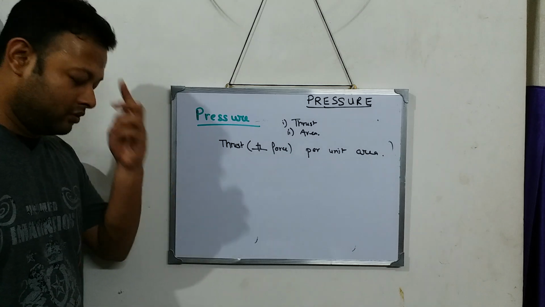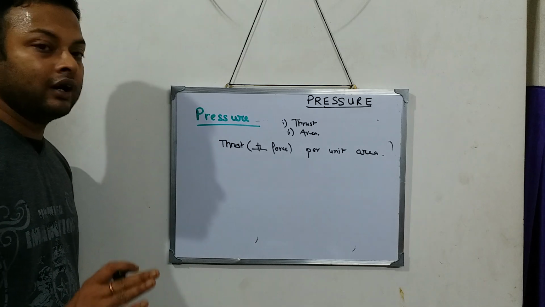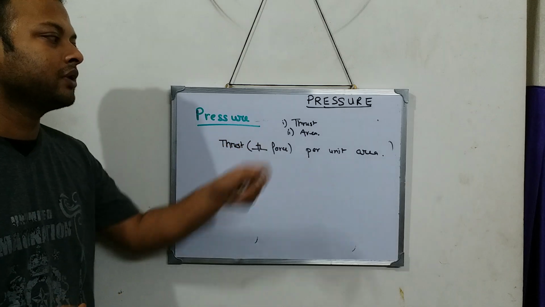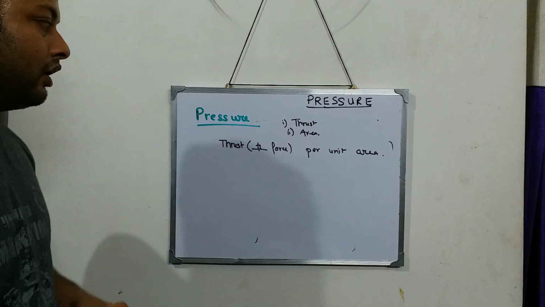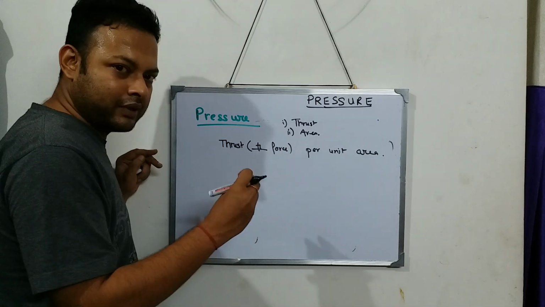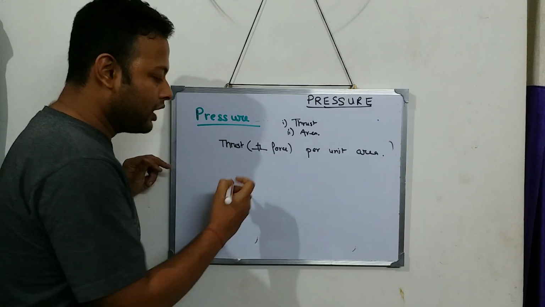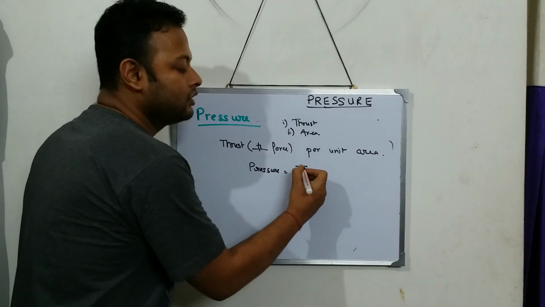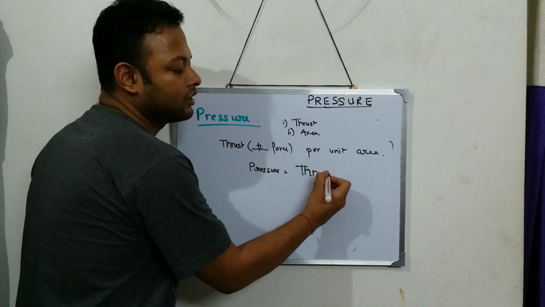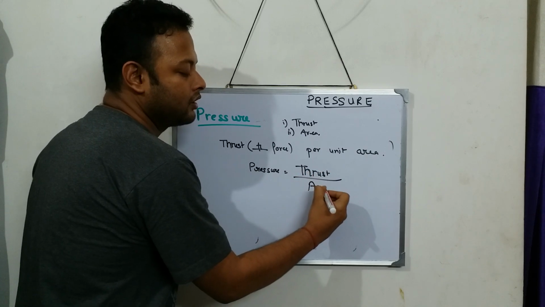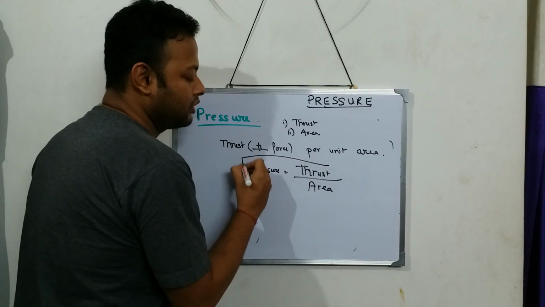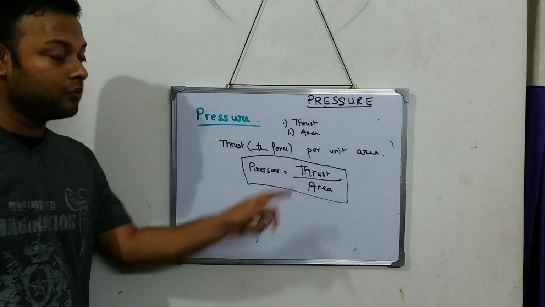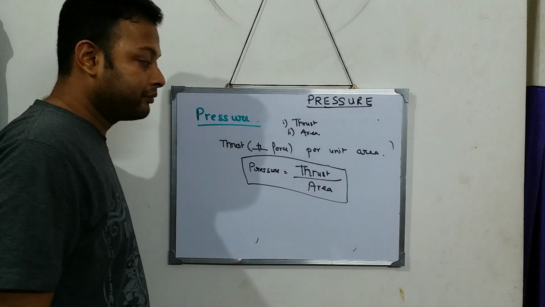And to understand this, I will take an example, a nice example to make you understand this. Pressure is thrust per unit area. But I will explain a little later. Let's come to this part. So how to write the formula for pressure? Pressure is thrust per unit area. How much thrust on how much area?